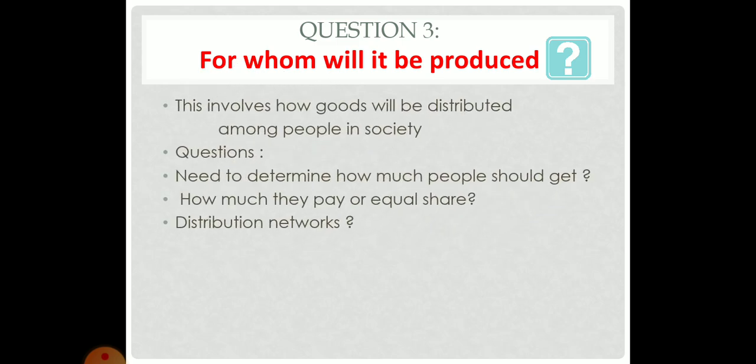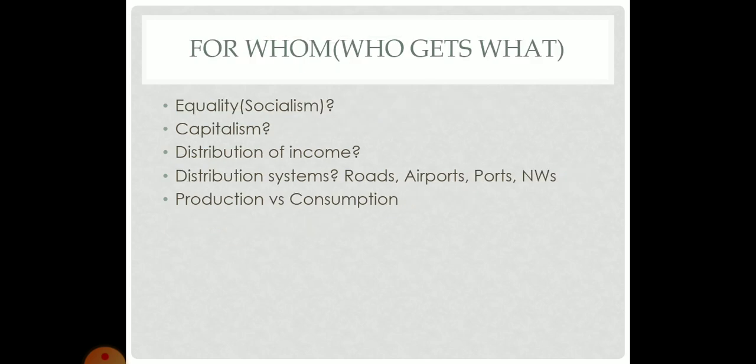So we have another question here: for whom will it be produced? Okay, this involves how goods will be distributed, guys, among people in society. So we have some questions. Need to determine how much people should get, how much they pay or equal share, distribution networks. For whom: who gets what? Equality, socialism, capitalism, distribution of income, distribution systems, roads, airports, ports, new ways, production versus consumption.